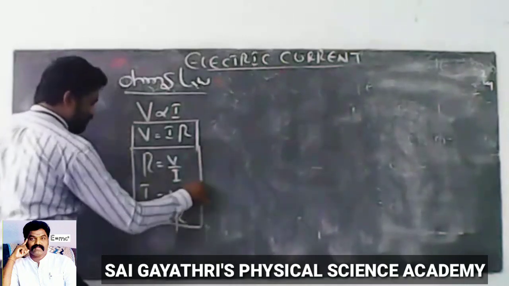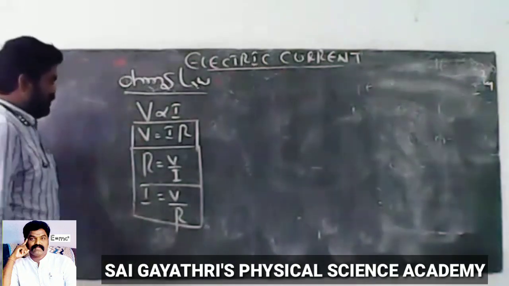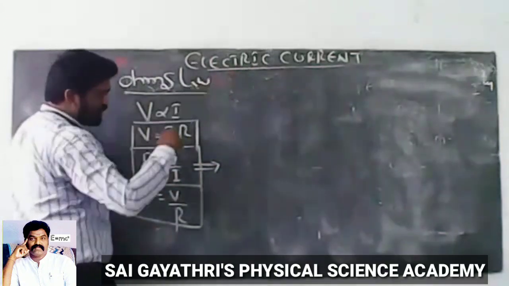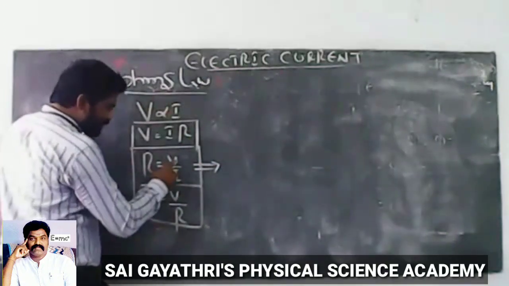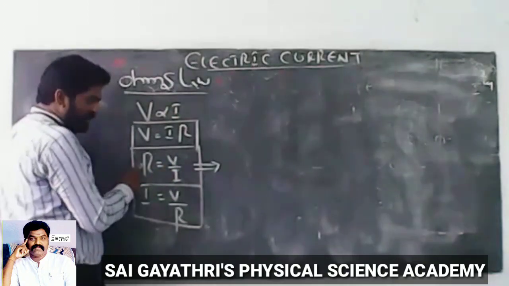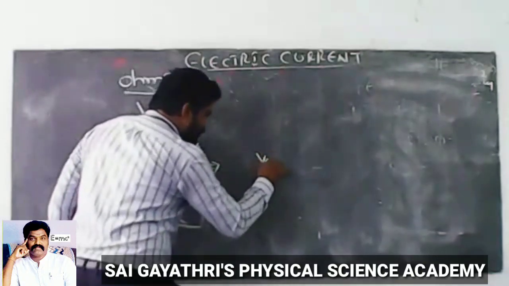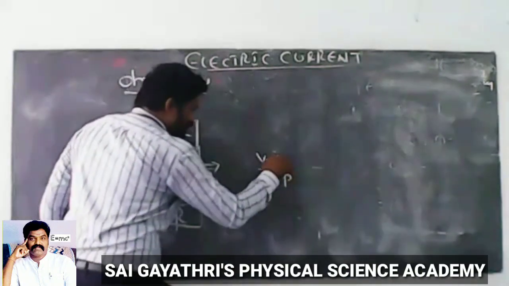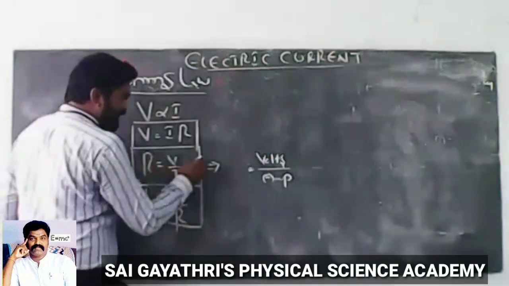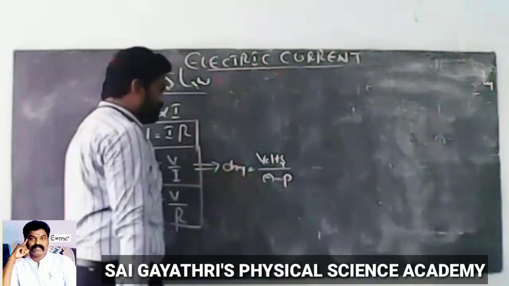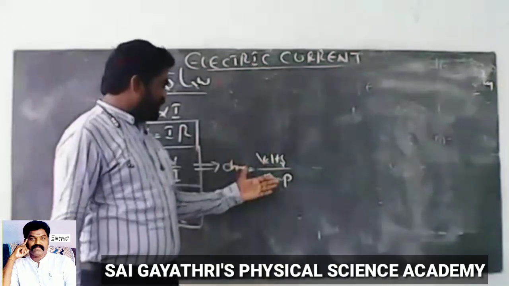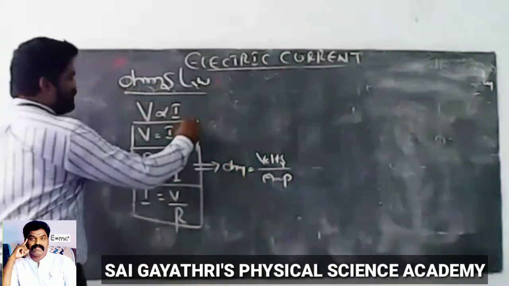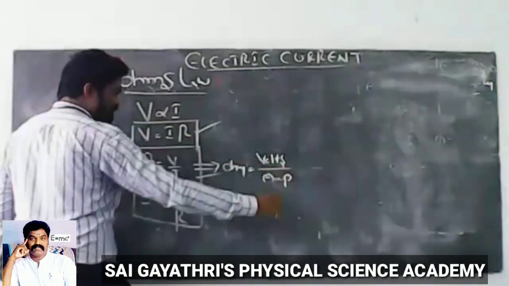So these are further relations from Ohm's law. Now, what is the unit of resistance? Already you know resistance unit is ohm. How do we get that? Voltage V by I is R. Unit of voltage is volts, by current unit ampere. So volt per ampere is R. R unit is ohm. So ohm equal to volts per ampere. V equal to IR, R equal to V by I, I equal to V by R.